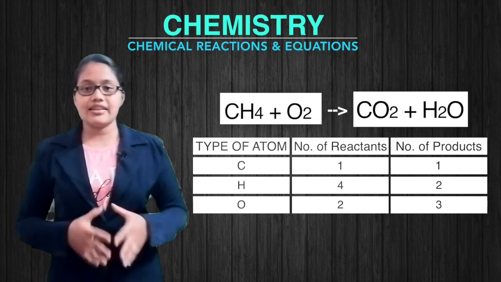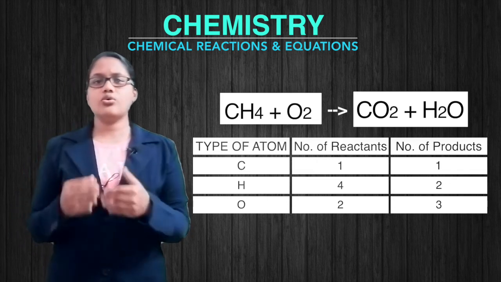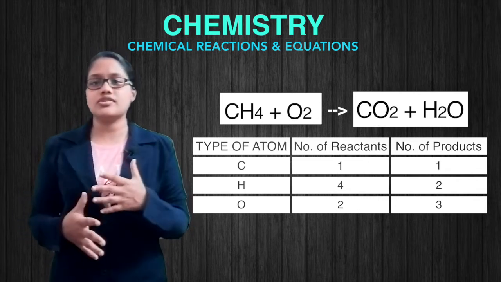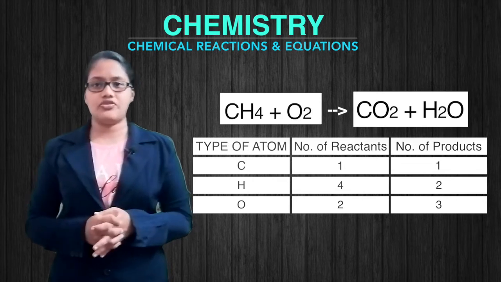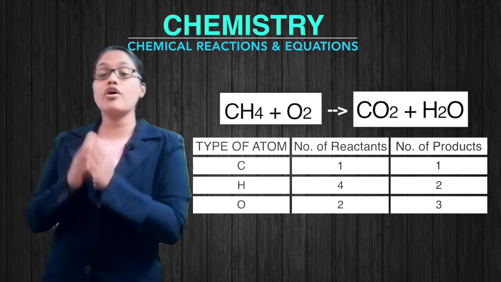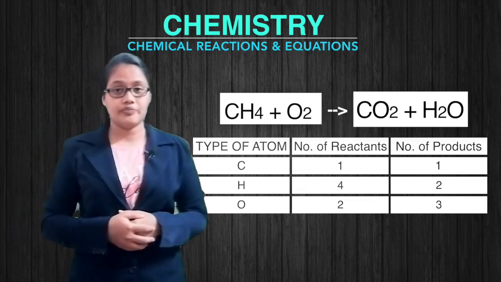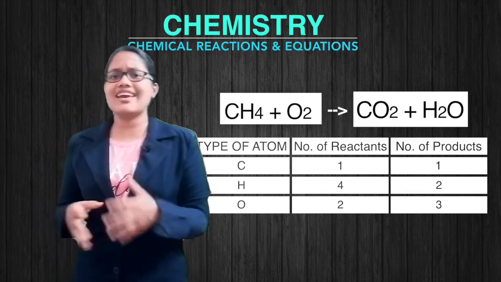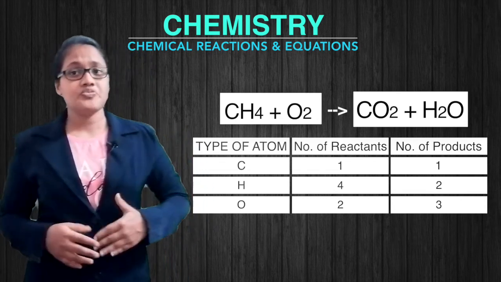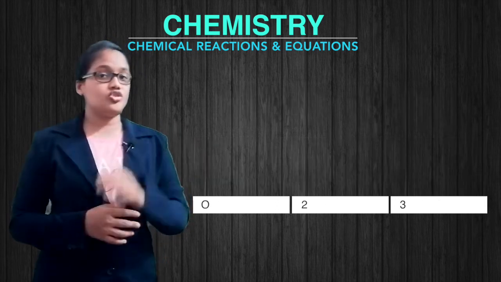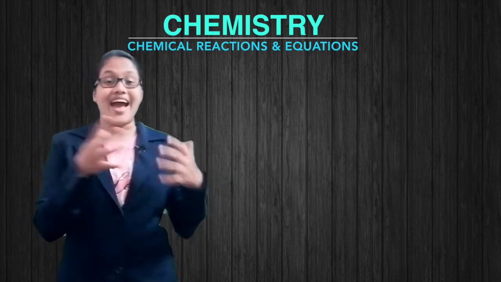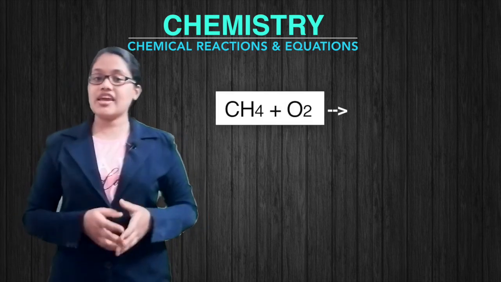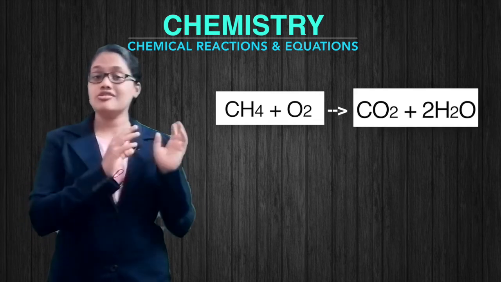Now we can see that the carbon atoms are equal on both sides. So let's go to the other unbalanced atoms, hydrogen and oxygen. Let's take hydrogen first. Here we have 4 hydrogen atoms on the reactant side, but only 2 hydrogen atoms on the product side. This can be made equal by putting a 2 in front of the product H2O. After doing so, we have the equation CH4 plus O2 gives CO2 plus 2H2O.